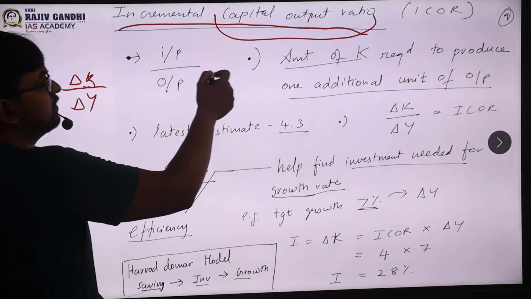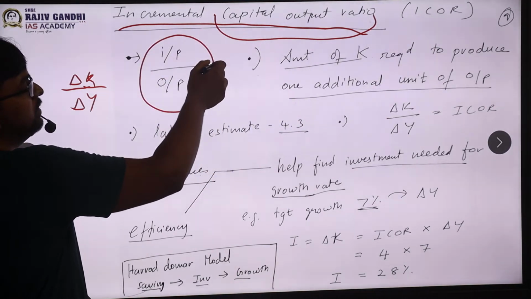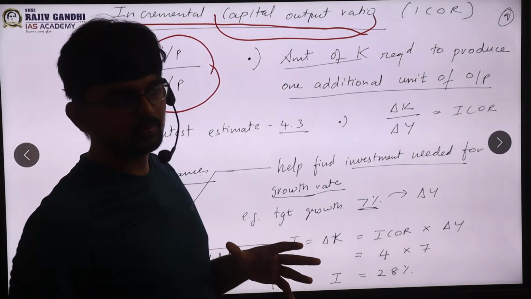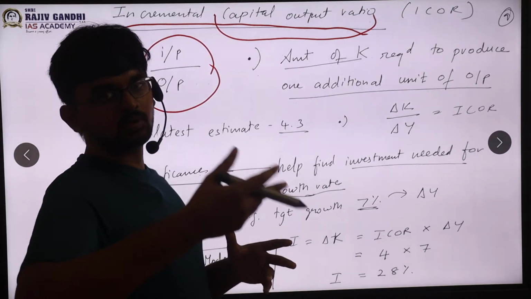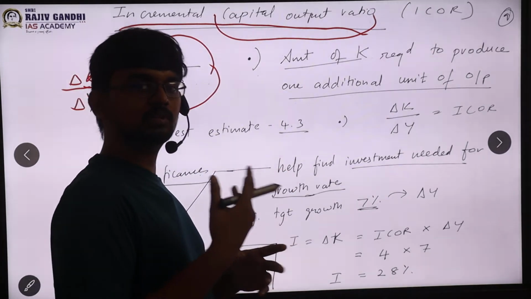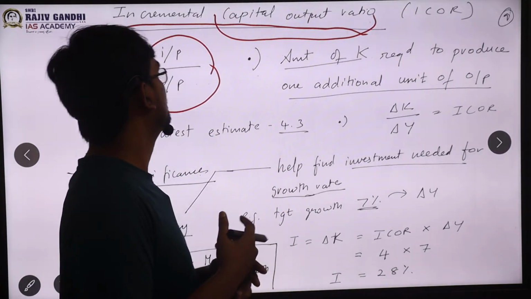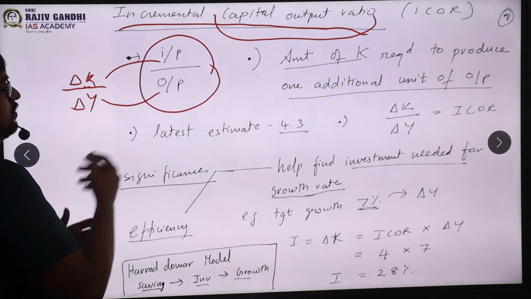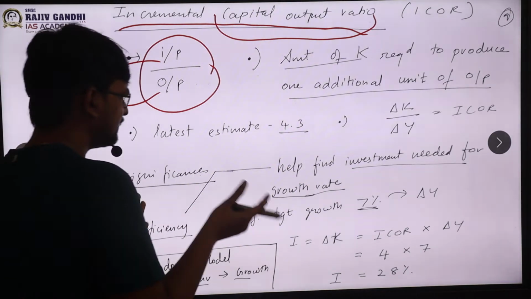So that is the definition. And again, in economics, it will mostly be input by output rather than output by input. In general terms, we focus more on output, saying for this much output, this much input. But in economics, we focus on input by output. So here, input is your capital, output is your GDP. This is not needed, I'm just saying.